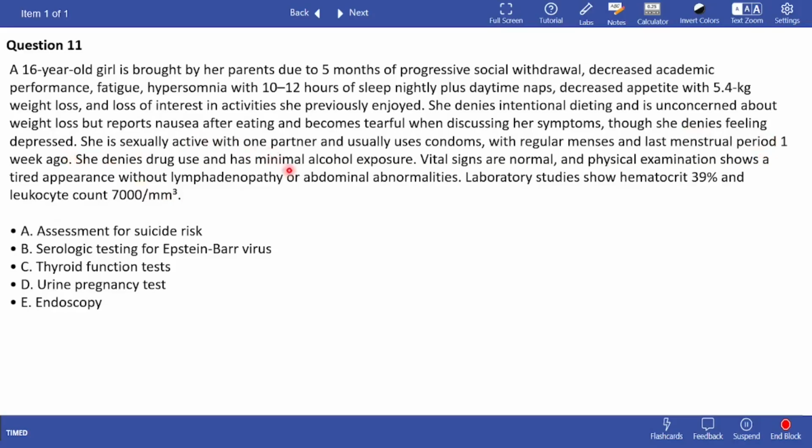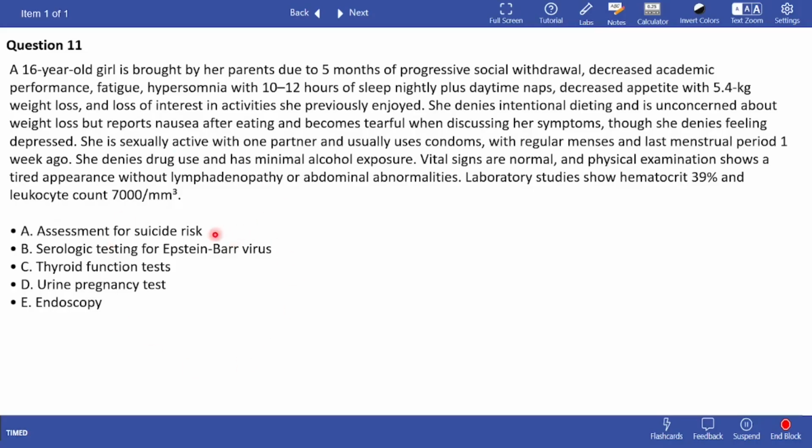She is sexually active with one partner and usually uses condoms with regular menses and last menstrual period 1 week ago. She denies drug use and has minimal alcohol exposure. Vital signs are normal and physical examination shows a tired appearance without lymphadenopathy or abdominal abnormalities. Lab studies show hematocrit 39% and leukocyte count 7,000.